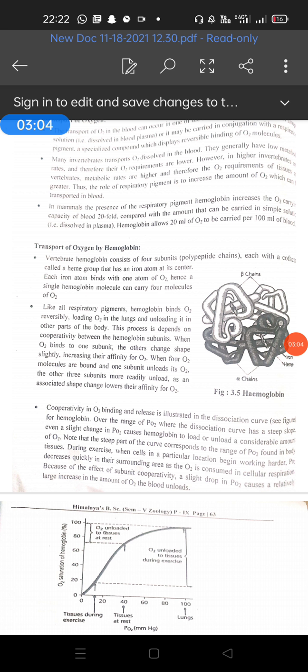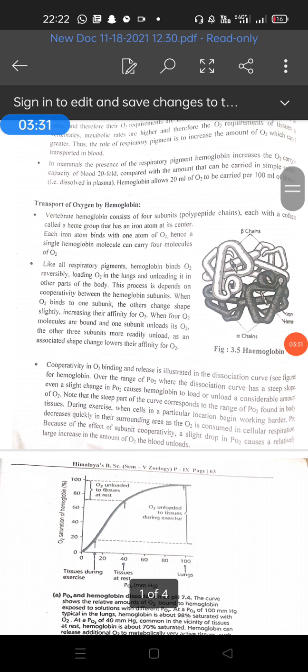Understand what is expiration? The thoracic region contracts, so due to the contraction, air is exhaled. The diaphragm relaxes, pushing upward, and becomes dome shaped. The intercostal muscles relax, pulling the rib cage inward and downward, thereby decreasing the thoracic volume and increasing the pressure in the lungs. In this way, the air from the lungs rushes out, and this is known as expiration.